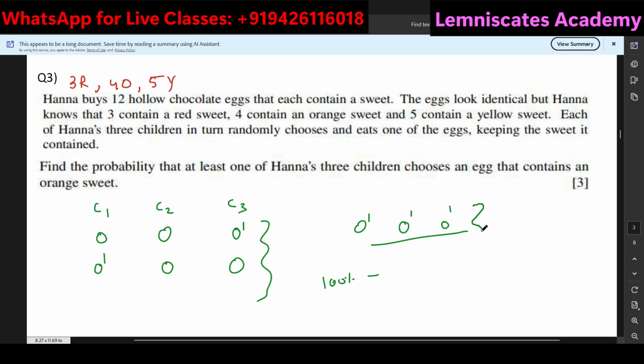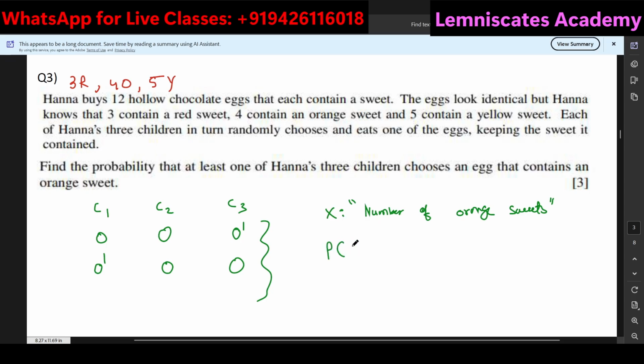Let's say if this is the difficult way to understand this concept, and if you're good at doing the binomial distribution, then you can also think about this as, let's say, x is a random variable such that it's the number of orange sweets chosen by the children, right?